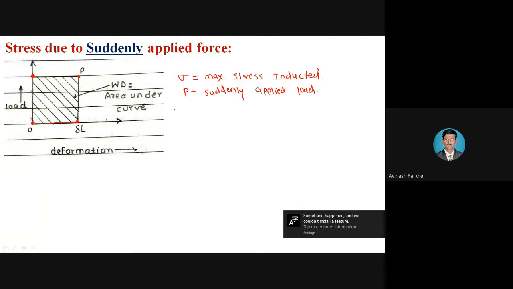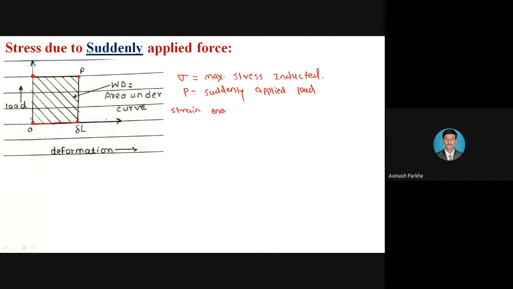Therefore, once again I have the formula: strain energy is equal to work done is equal to area under the curve.